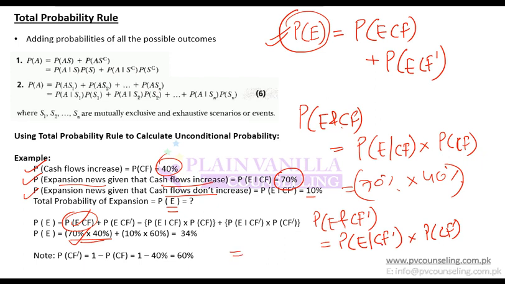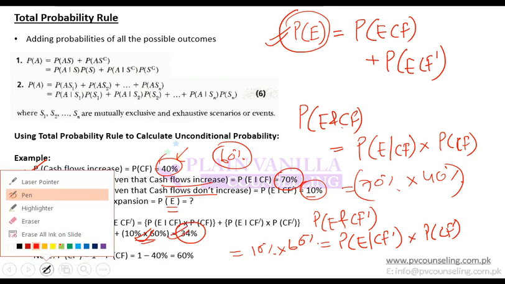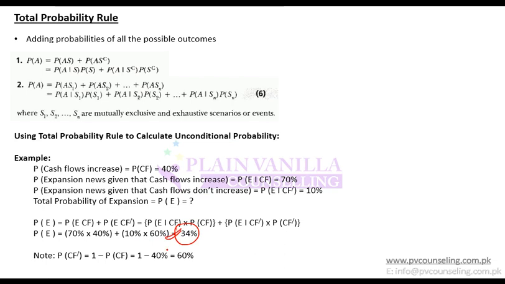The probability of expansion given that CF hasn't increased is 10%. The probability of cash flow increase is 40%, so the probability of cash flow not increasing is 60%. You multiply by 60% and you get the second part. Then you add them up and you get the expansion probability, which is 34%.